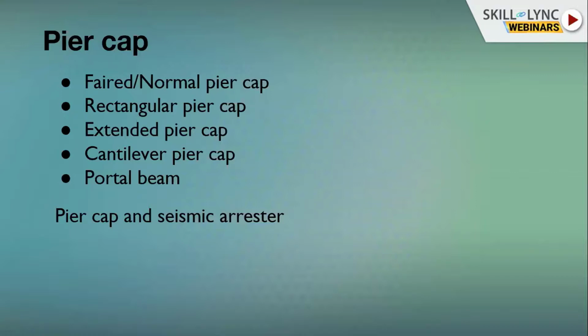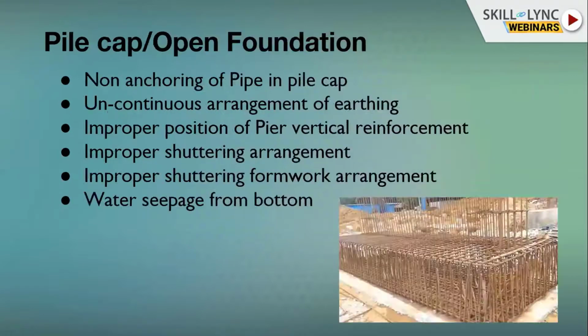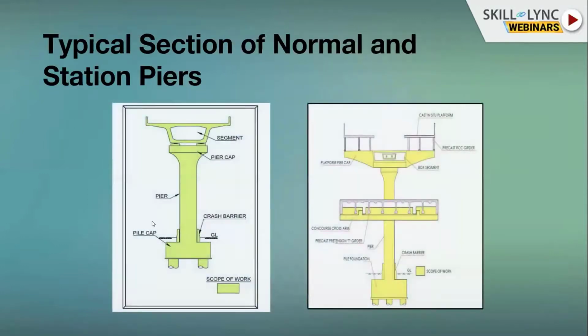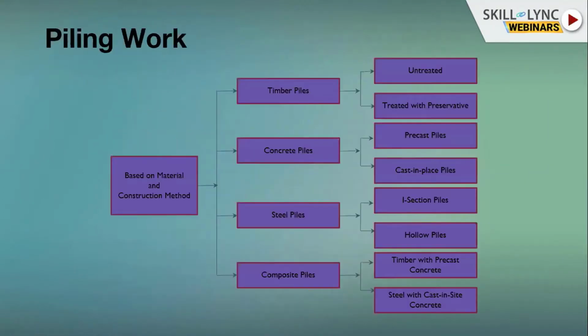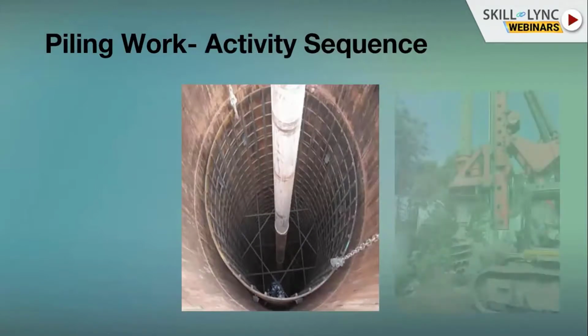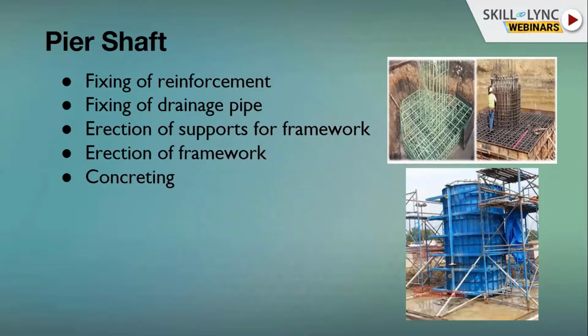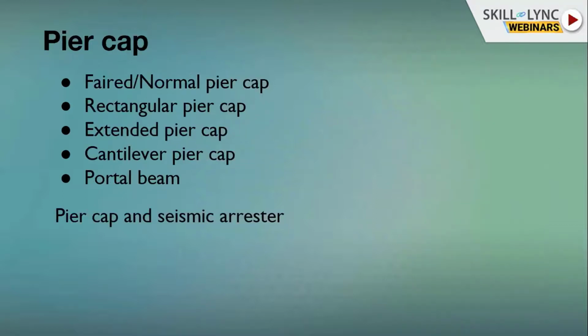Now we'll come to pedestals and seismic arrestors. The pedestal is a very small concrete component. You can see above the pier cap there is a small concrete component; this is called a pedestal. The main work of the pedestal is to provide a flat surface to fix our bearing, and whatever level mistake we made from foundation to pier cap can be adjusted in this pedestal.